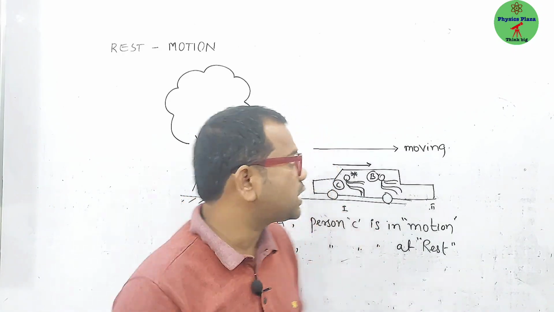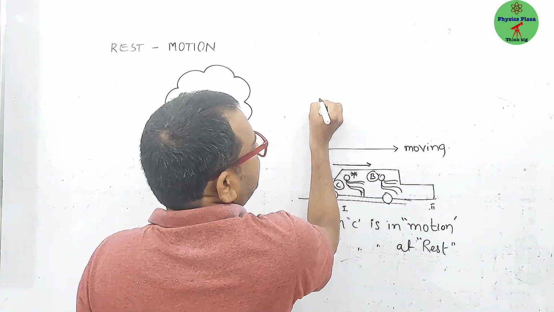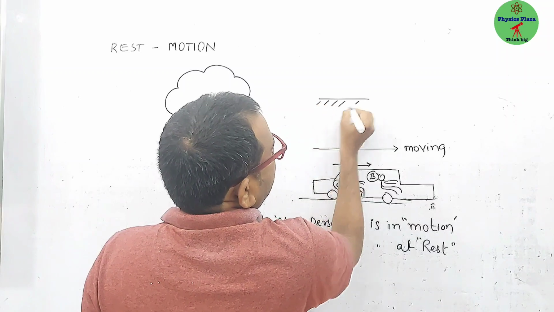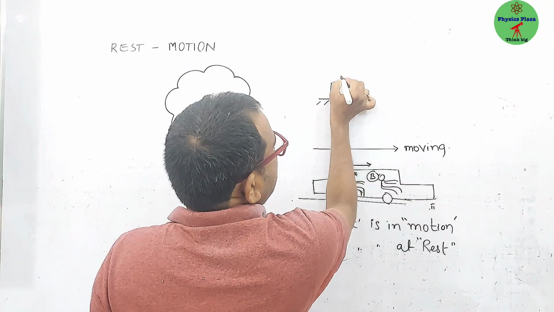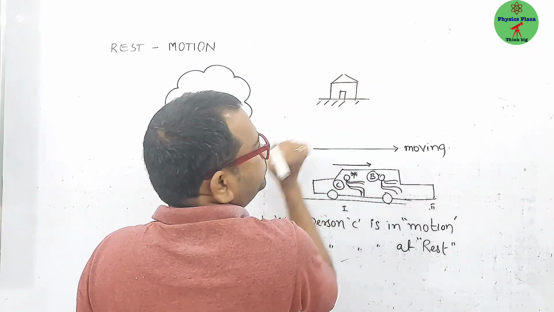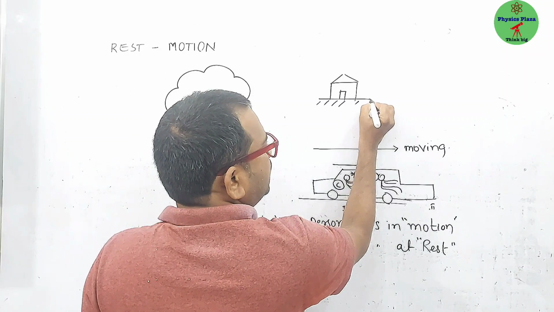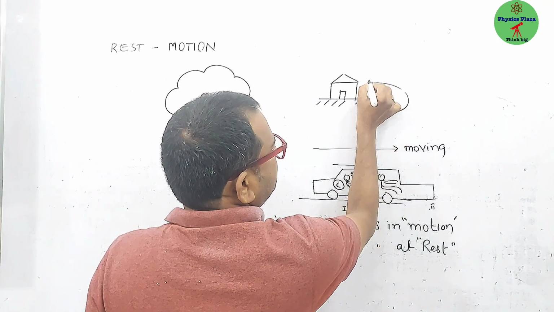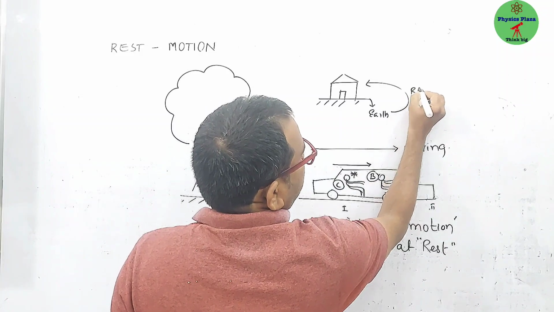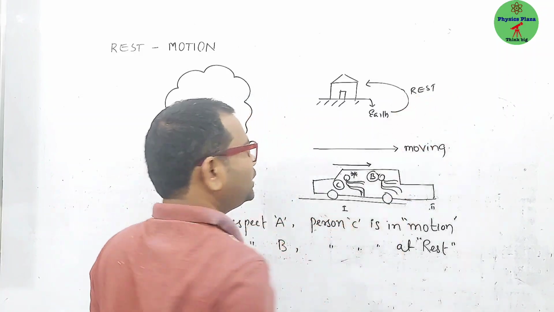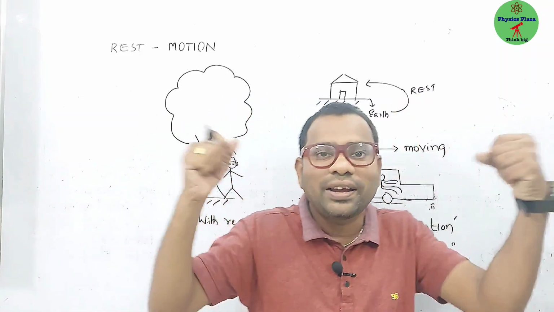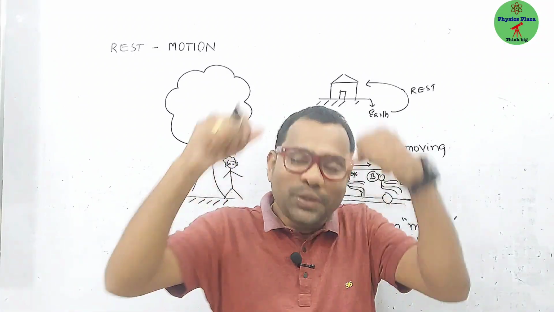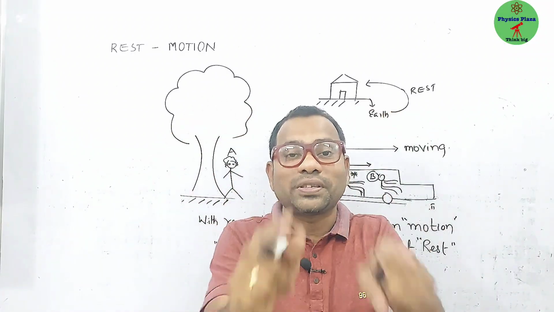Now get back to your house or your building or your apartment. Let us say that here is the earth surface, and here is your sweet home. With respect to the ground or with respect to the earth, your house is at rest only. No doubt about it. Then you may think, yes sir, we are right, you are wrong. Yes children, you are right. My students are always right.